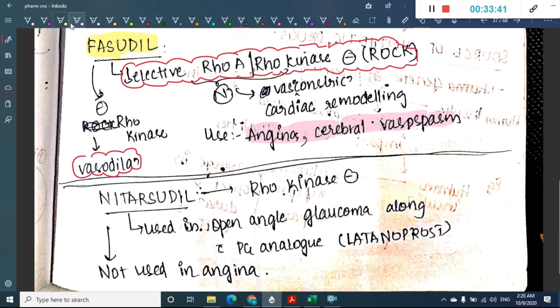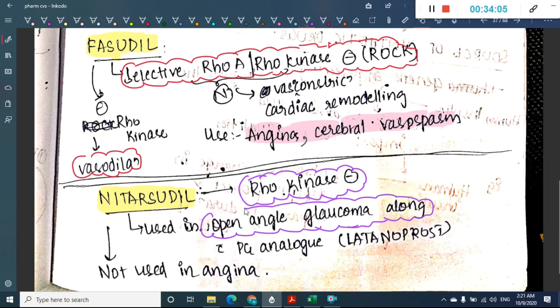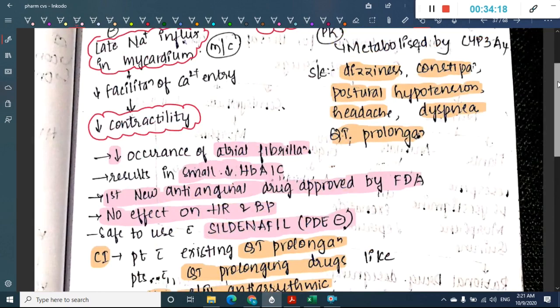Okay, the next drug is netarsudil. This is also a Rho kinase inhibitor. Where is it used? This netarsudil is actually used in open angle glaucoma, and can be used with prostaglandin analogs. Though it is a Rho kinase inhibitor, it is not an anti-anginal drug, remember. So these are the different anti-anginal drugs which are used.